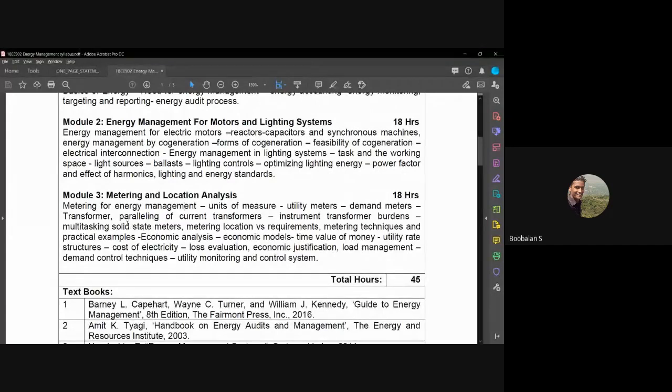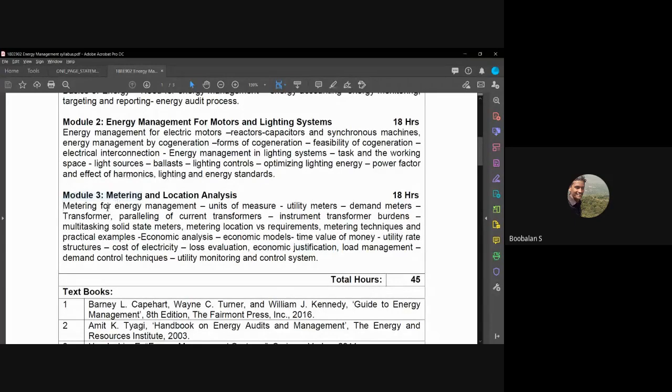So in module number 3, today we have seen the cost of electricity with some small calculations, and the different types of electrical appliances we use in our home. We have seen economic justification, and all the things from my previous classes in module 3.